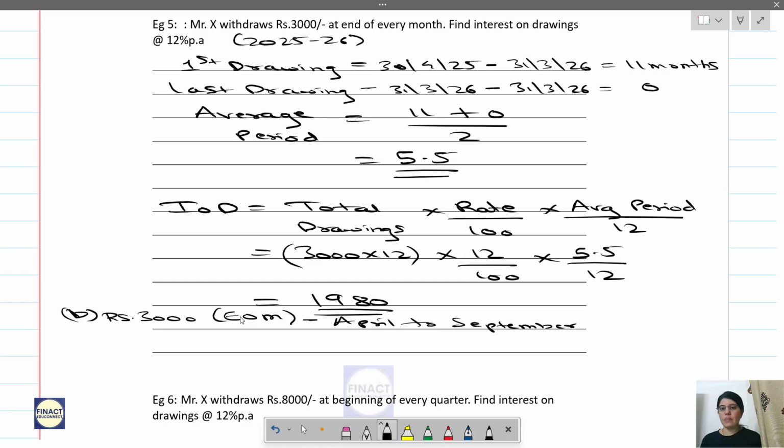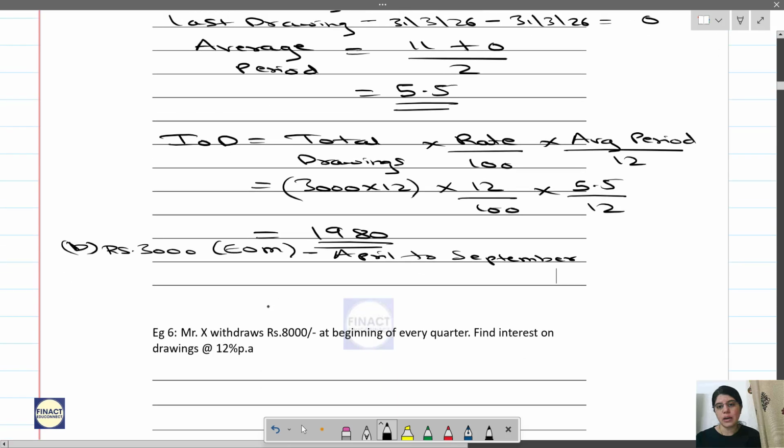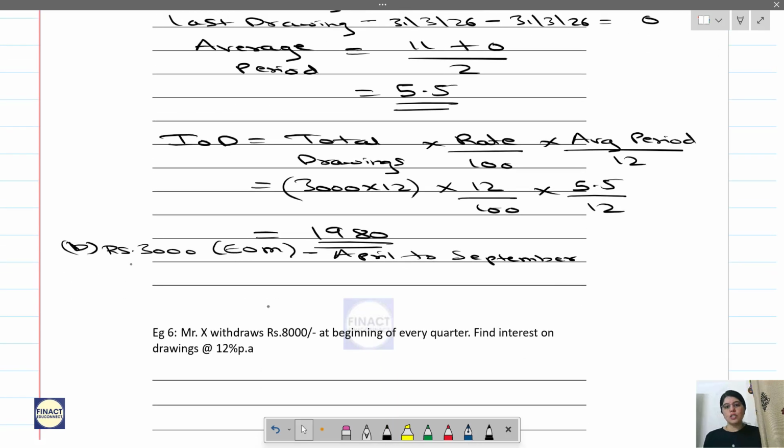Only from April to September, person X has withdrawn 3000 at the end of every month. So the first drawing was on 30th April 25, and the last drawing is on 30th September 25.